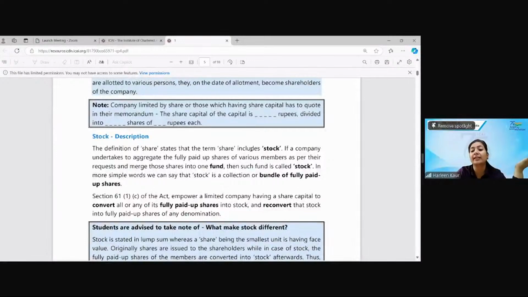It says stock in share includes stock. If the company has fully paid up shares, they are merged into one fund that is called stock. So all the shares which are fully paid up are consolidated and put into one stock, one fund, a bundle of fully paid up shares. However, a share is the smallest unit. It is the interest that you acquire in a company.